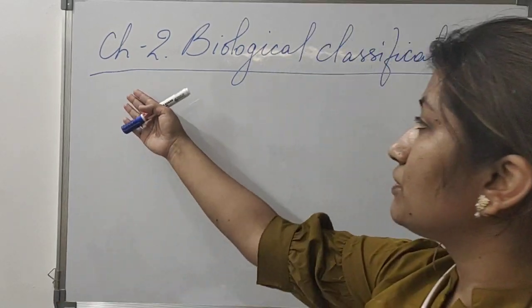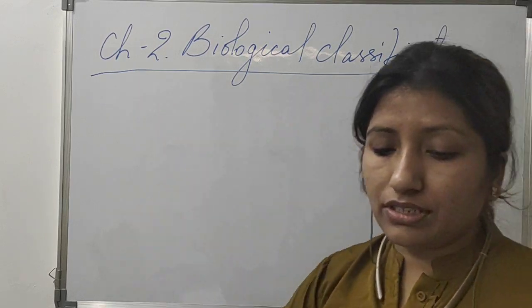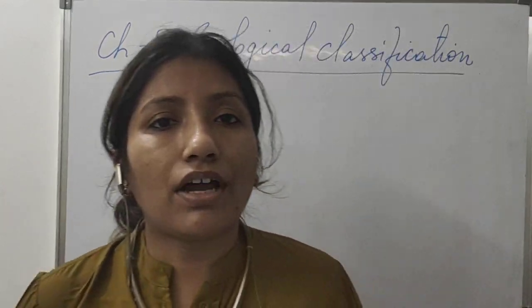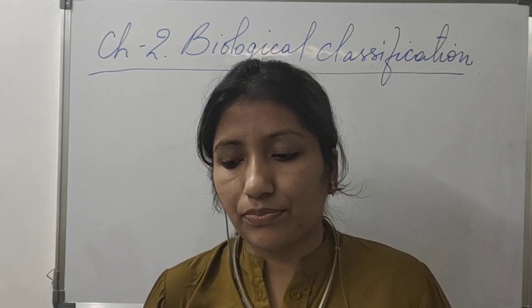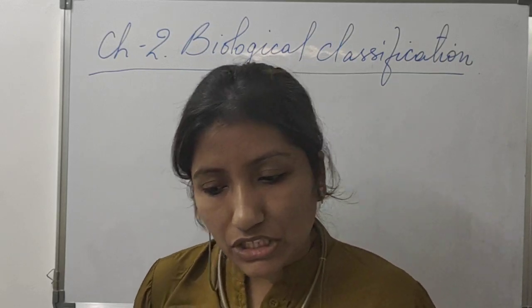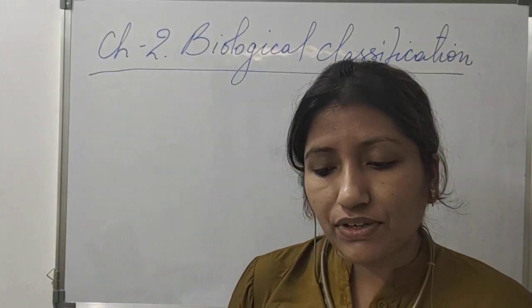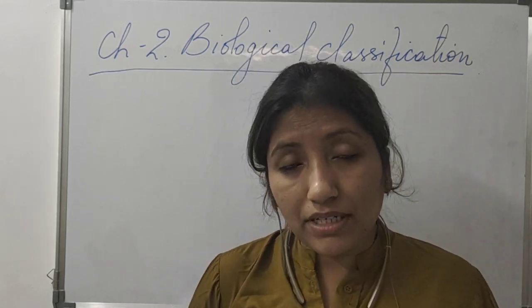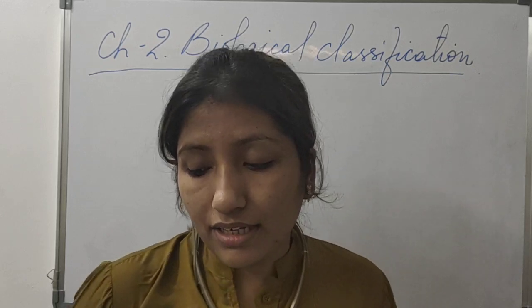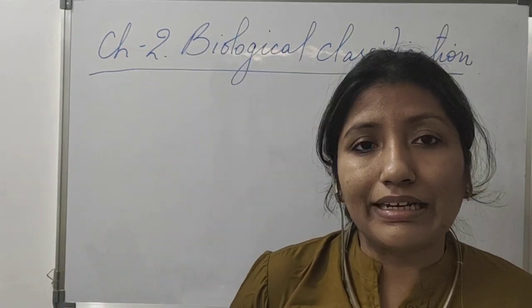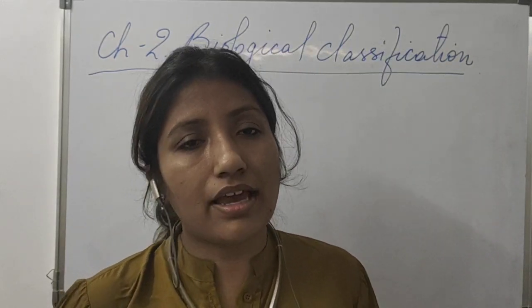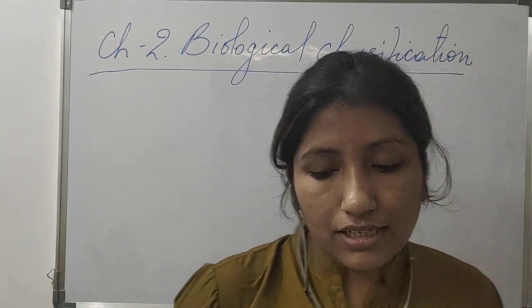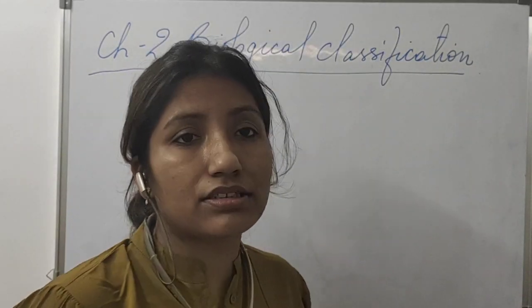So today we'll start with chapter 2, biological classification, where we'll be learning about the 5 kingdom classification, salient features and classification of Monera, Protista and Fungi into major groups, and then we'll also study separately lichens, viruses and viroids. And we shall start with the 5 kingdoms classification.